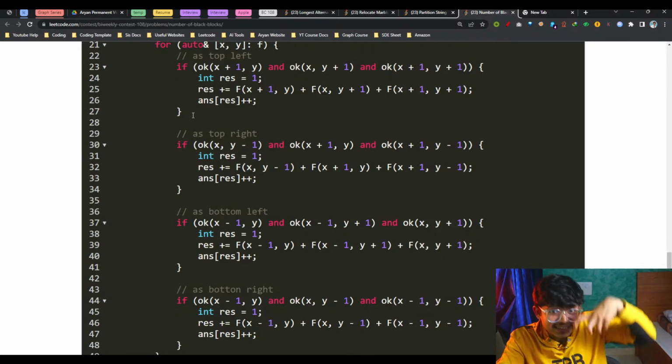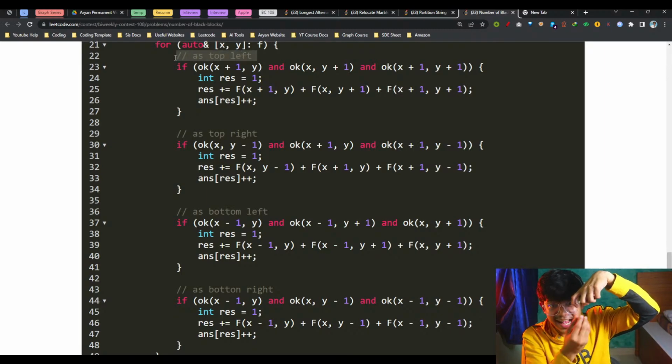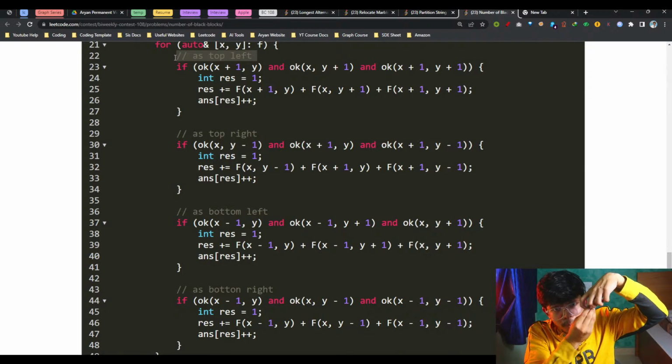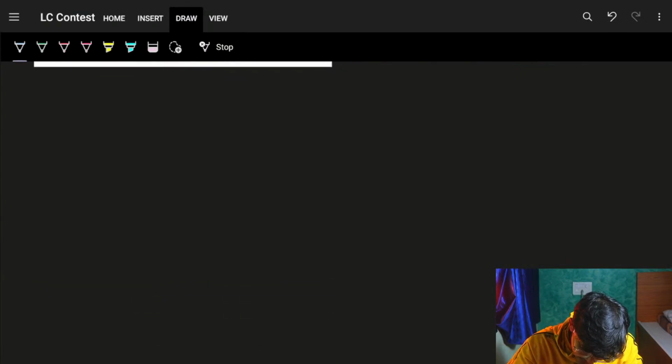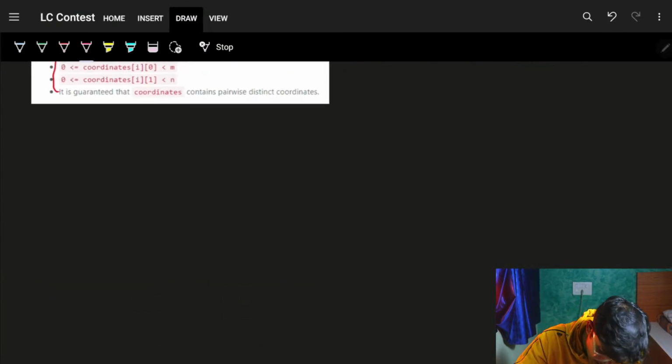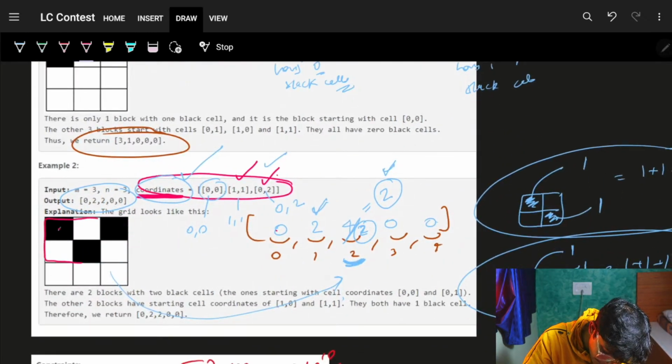So this cell, as a parent cell, can act as a top left cell. I'll show in the picture also. For this cell right here, either it can be acting as the bottom right cell, right?